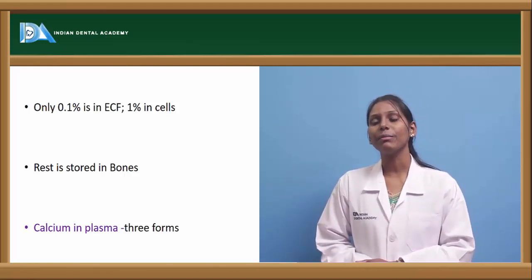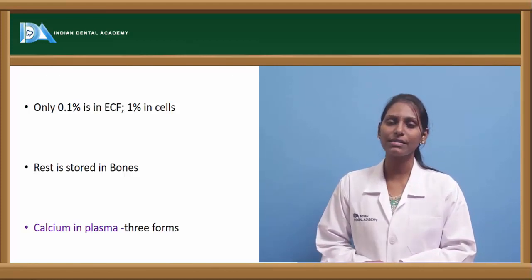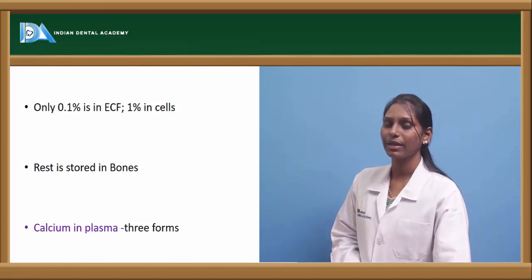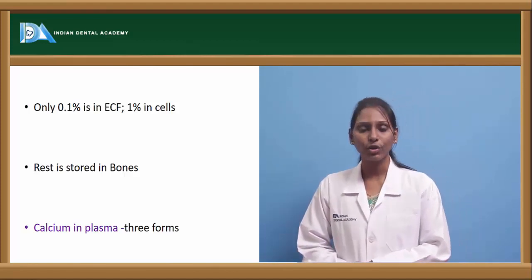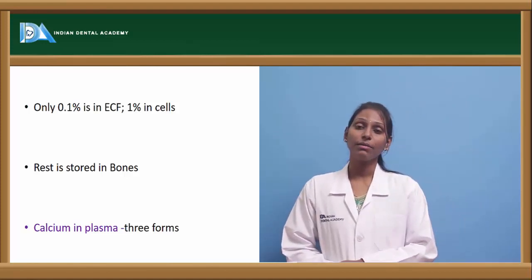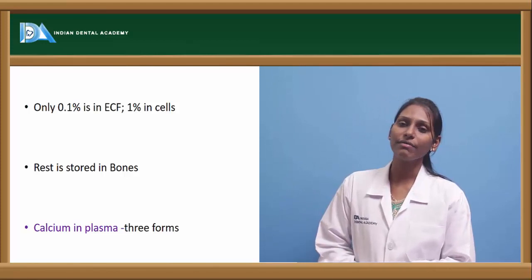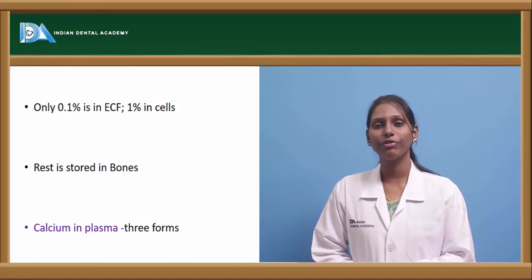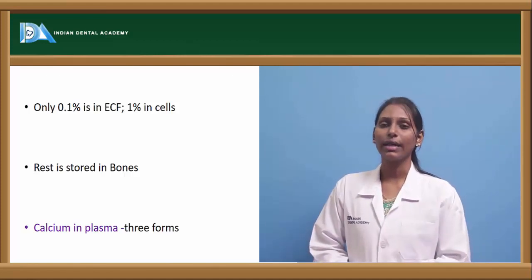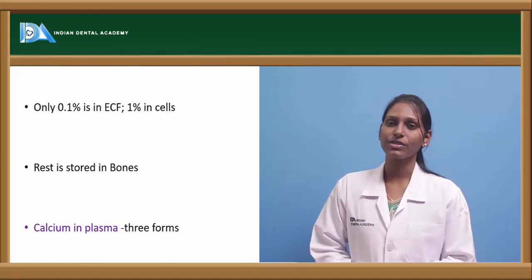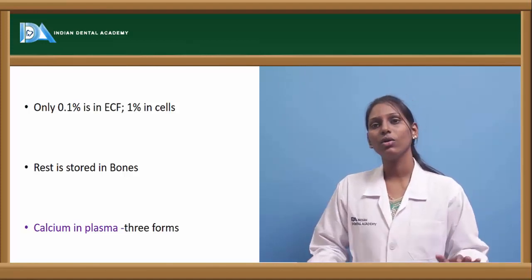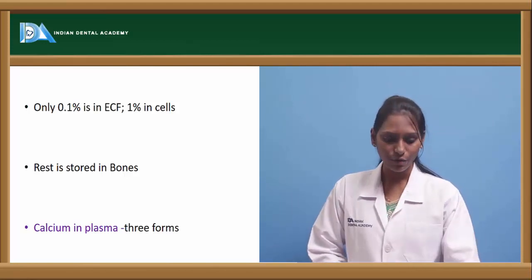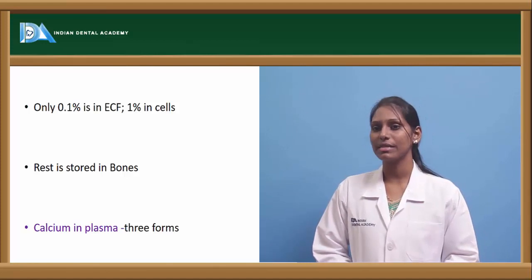Calcium in plasma is usually available in three forms. One is the conjugated form, where it is associated with plasma proteins. Then we have the unconjugated form, where it is combined with anionic materials. And we also have the diffusible or ionic form of calcium, which comprises about 55% of the total calcium within the ECF, and this is the one which is useful for maintaining the whole calcium homeostasis. This unionized or diffusible form of calcium is essential there.